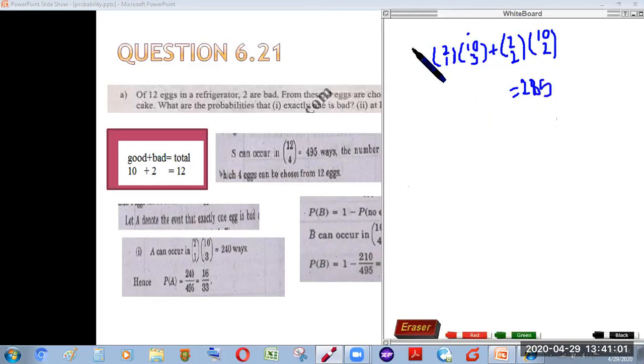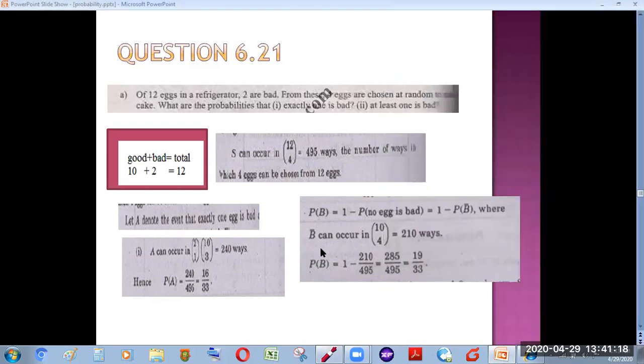So in one way, we can find the probability like this: if B is the event that there will be at least 1 bad egg. Otherwise, we can also find the probability by using the law of complement, which is explained here.